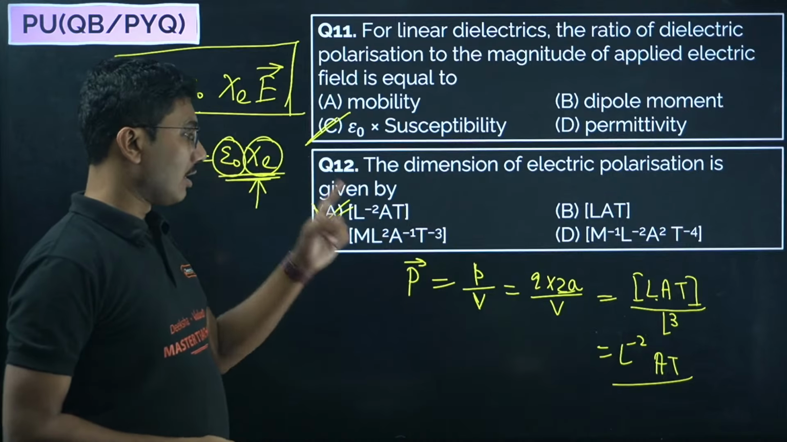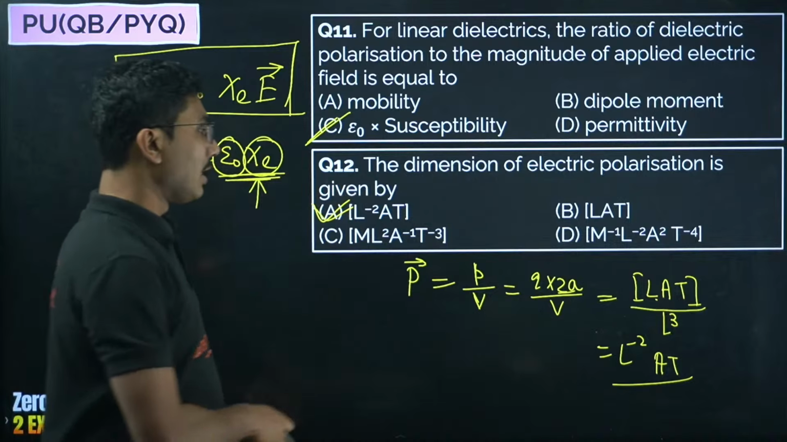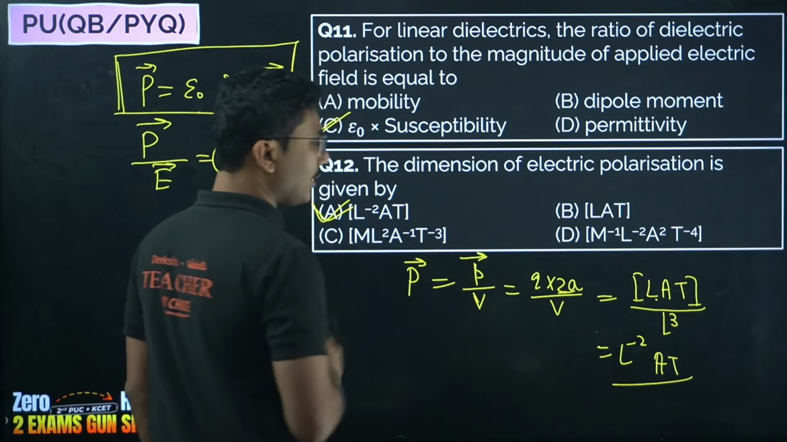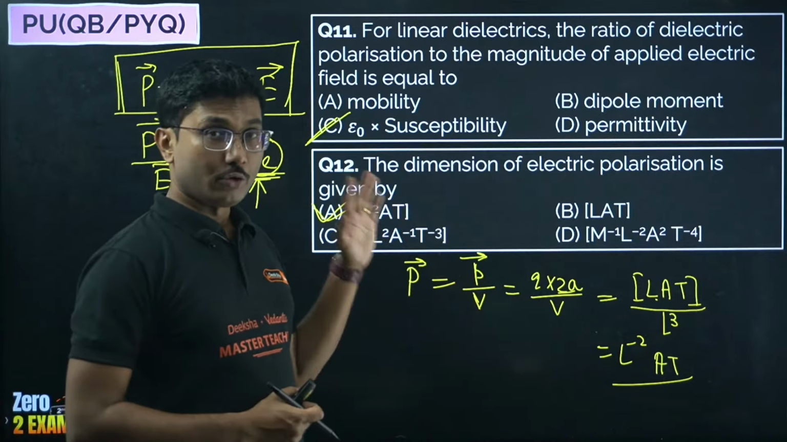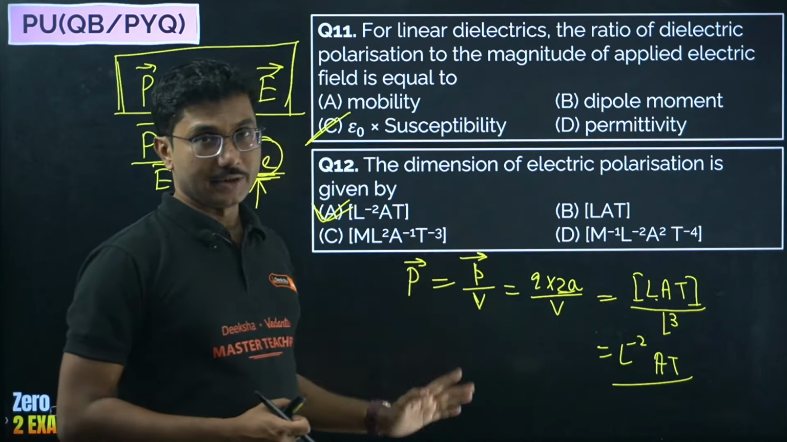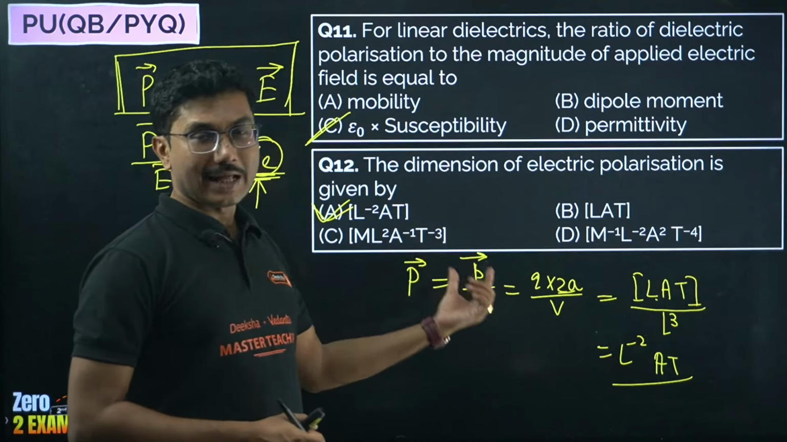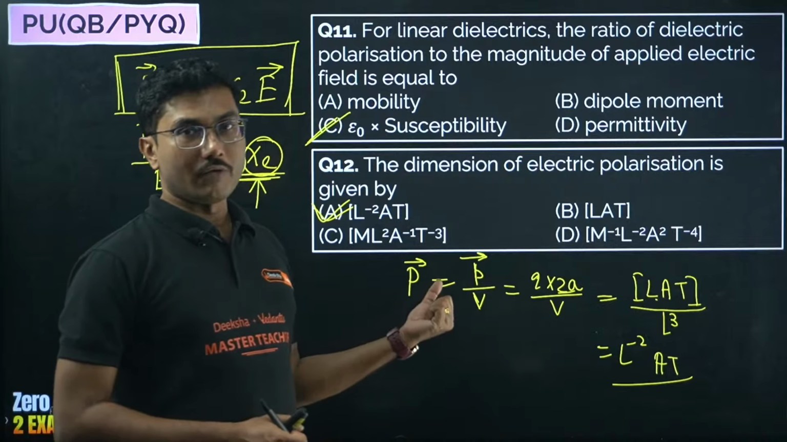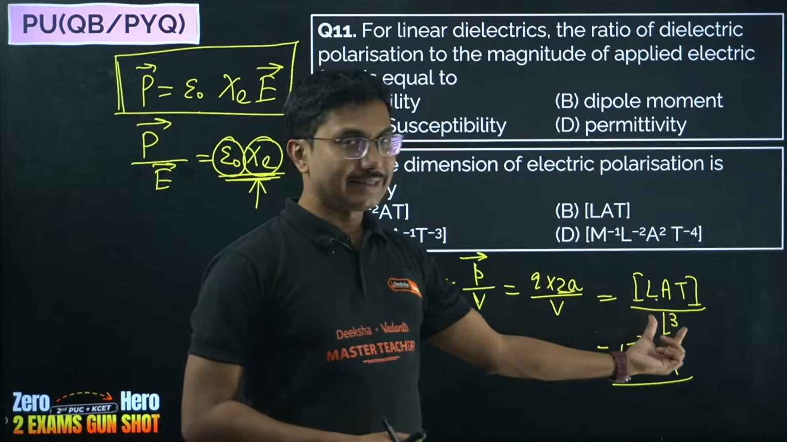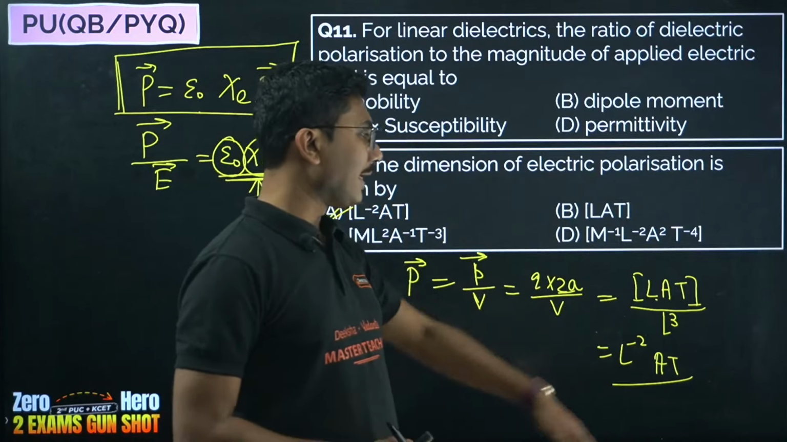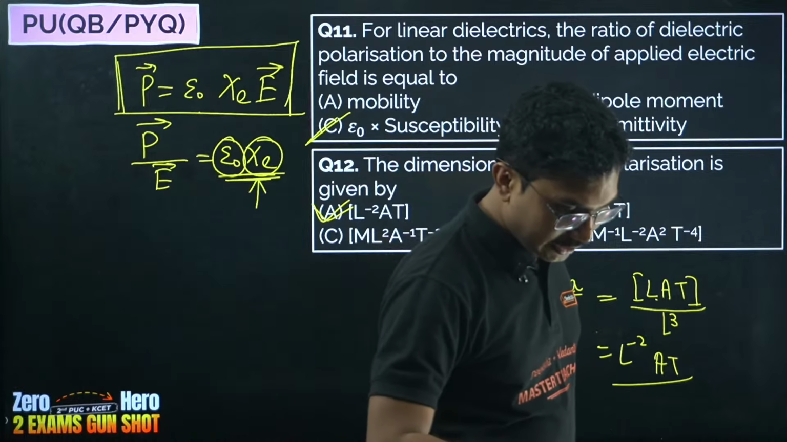And what is polarization? Polarization is dipole moment per unit volume. Polarization is capital P, dipole moment is small p. So don't make a mistake between these two p's. Even though both are p, one is smaller, one is bigger. This is the net dipole moment per unit volume. Dipole moment is LAT, volume is L cubed, but this is in division. So from here we get L to the power of minus 2 into A into T.